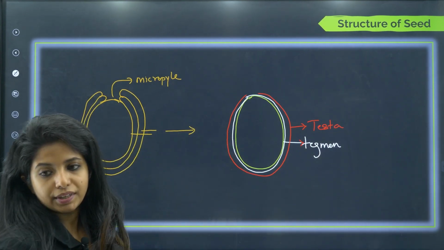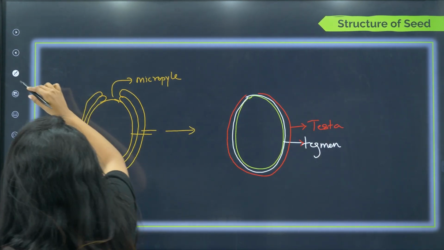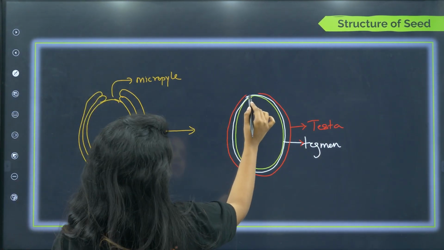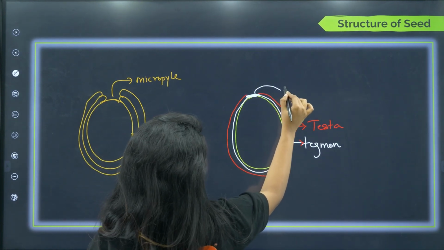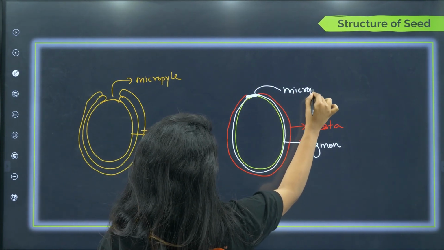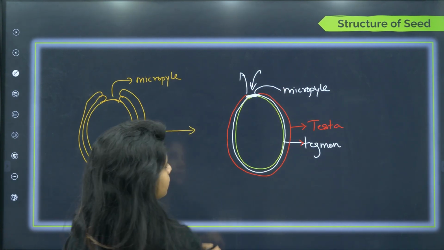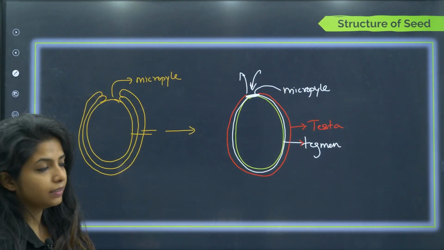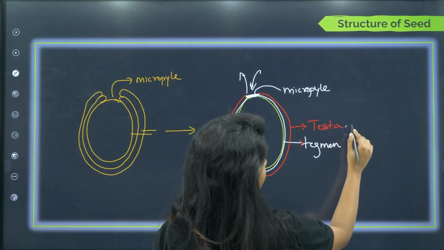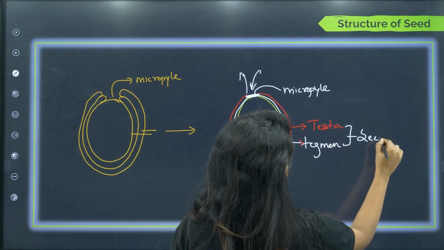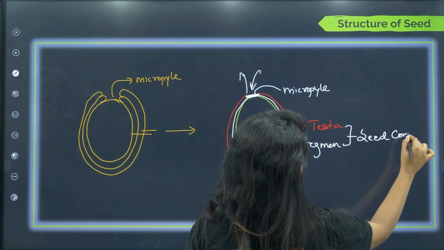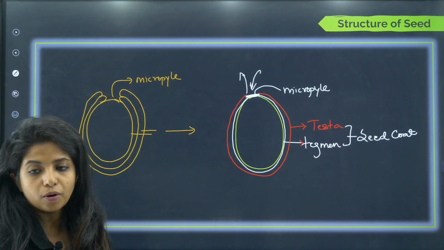Is it visible? Yeah, it is testa. Now this area will actually be an open area. This area that you see, it's an open area, and this is still a micropyle, and this micropyle allows the entry of things and exit of things. Okay, fine. Now both of them together, I say that it is going to form the seed coat. They are going to form the seed coat.